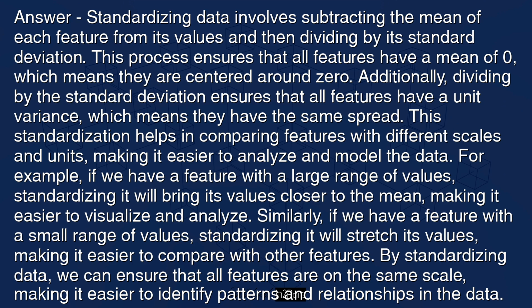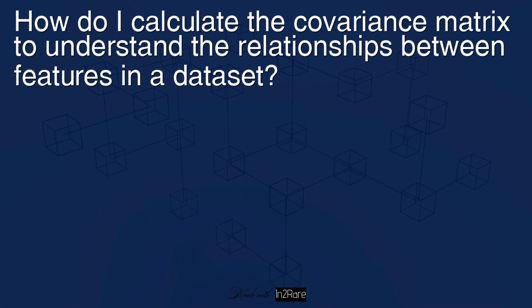This standardization helps in comparing features with different scales and units, making it easier to analyze and model the data. For example, if we have a feature with a large range of values, standardizing it will bring its values closer to the mean, making it easier to visualize and analyze. Similarly, if we have a feature with a small range of values, standardizing it will stretch its values, making it easier to compare with other features. By standardizing data, we can ensure that all features are on the same scale, making it easier to identify patterns and relationships in the data. How do I calculate the covariance matrix to understand the relationships between features in a dataset?